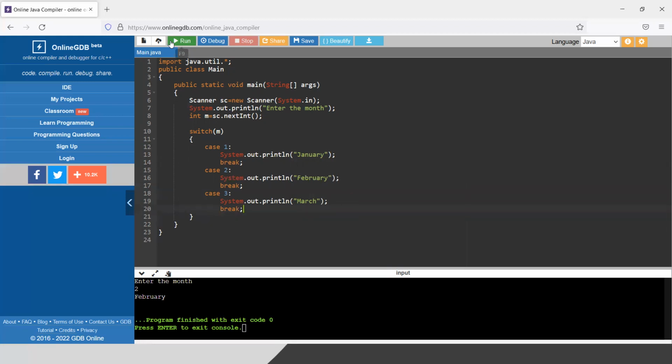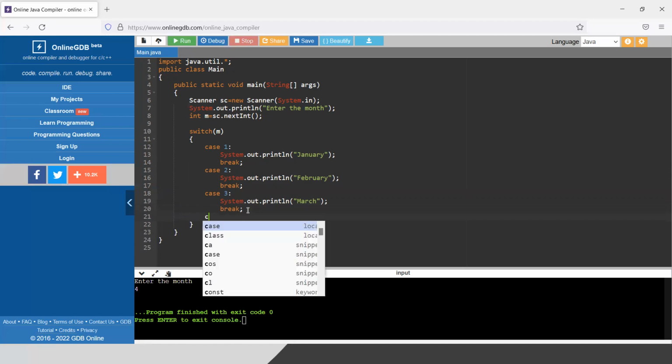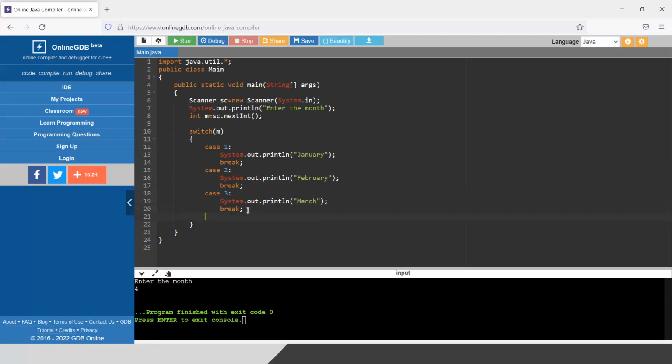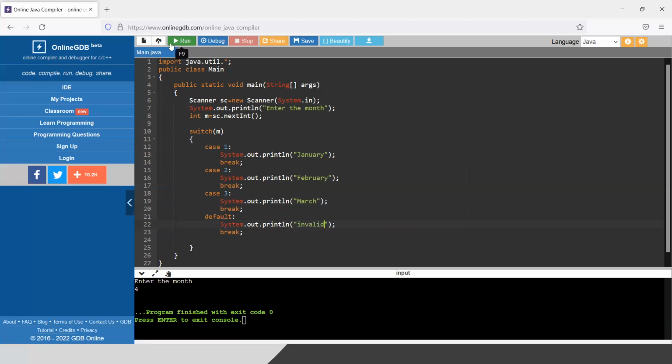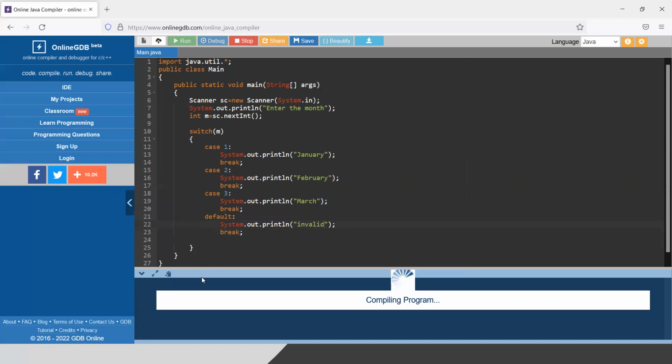Now what will happen if I give 4? It should print invalid, but here I have not mentioned what will happen for 4 or 5. In those cases, I need to write something called default. Not any case, just default. For the last line, a break statement is not required, but still you can use it. I prefer always to give the break statement after the printing line. You can say invalid here. Now for all other values, apart from 1, 2, and 3, it will print invalid.